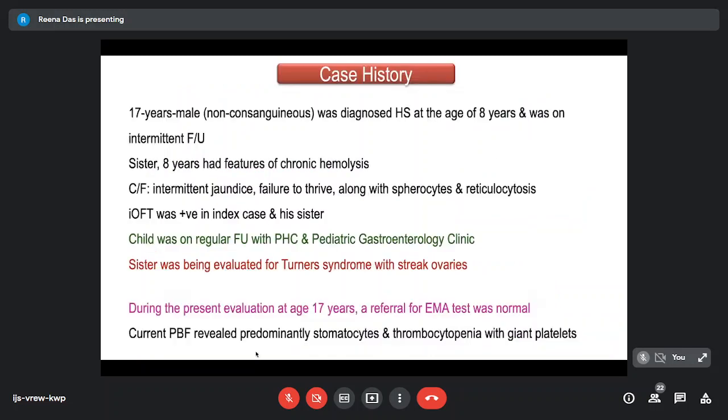So coming to another case, this was a 17-year-old male from a non-consanguineous marriage who was diagnosed as hereditary spherocytosis at the age of 8 years and was on intermittent follow-up.